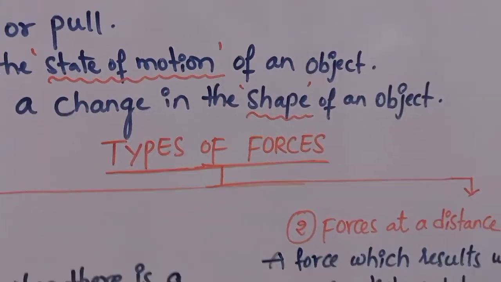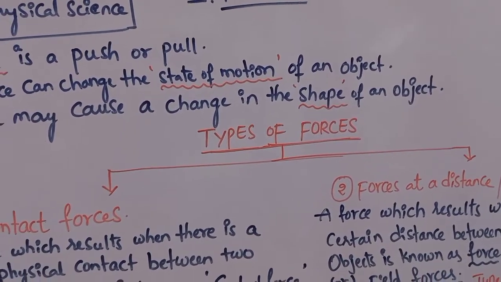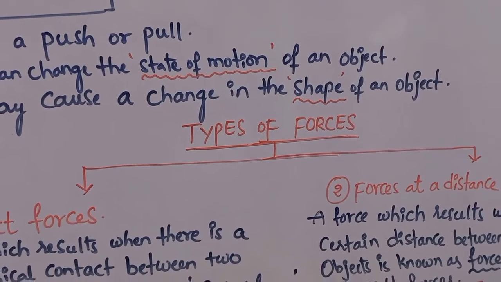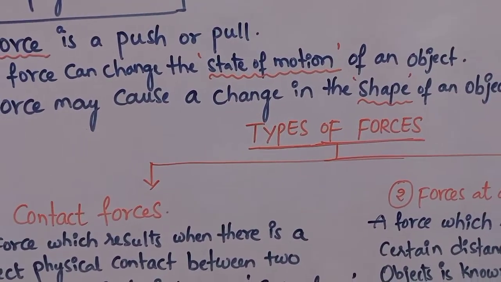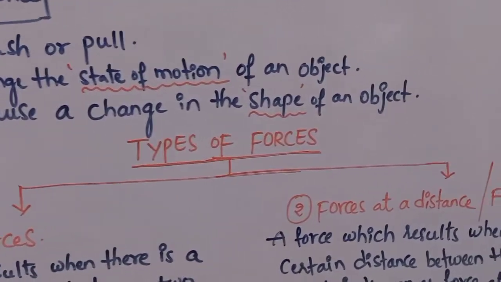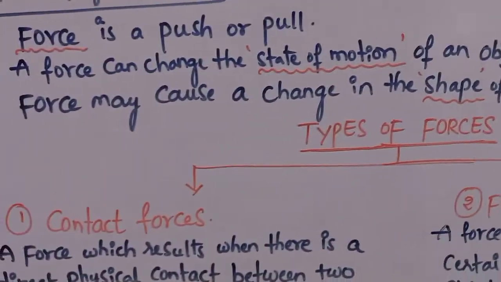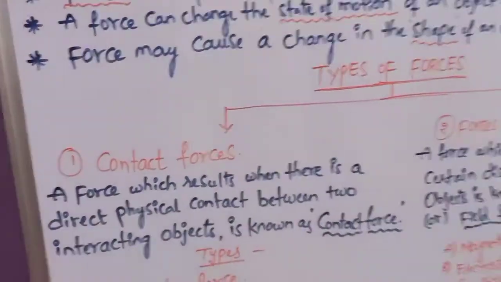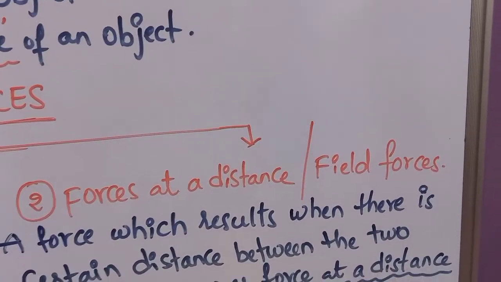Then, types of forces. If we see the types of forces, the force can act on the object either with or without contact with the object. The force can be applied on the object either by contact with the object or without contact with the object also. Force can be applied on the object in these two ways. So based on whether it is in contact with the object or not, these forces are of two types: contact forces and forces at a distance. Forces at a distance are also called field forces.